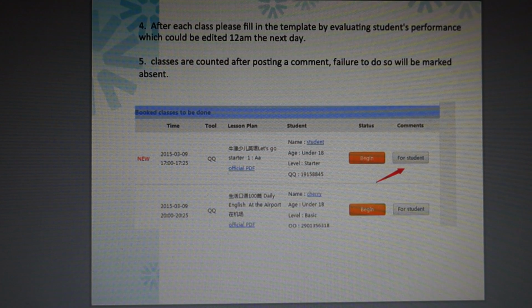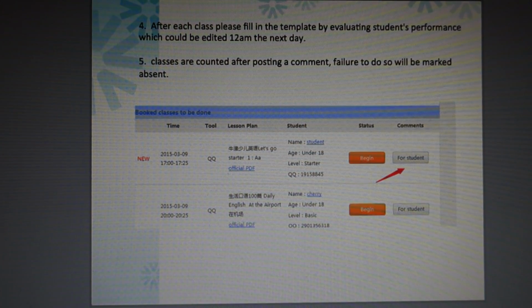Classes are counted after posting a comment. Please note, the comment doesn't need to be long as long as it's clear and helpful information for students. It doesn't matter if it's a short sentence, but make sure you are not writing only one word like good or bad in the comment you leave.